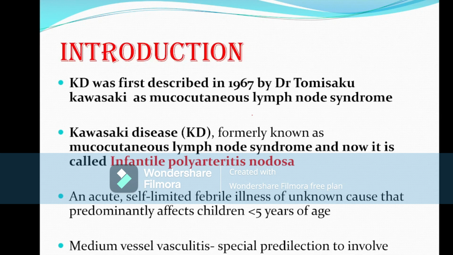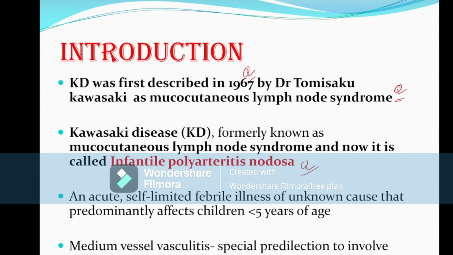Kawasaki disease was first described in 1963 by Tomisaku Kawasaki, and he named this disease mucocutaneous lymph node syndrome. So Kawasaki disease was previously named mucocutaneous lymph node syndrome. Now the name has changed. The new name for Kawasaki disease is infantile polyarteritis nodosa.